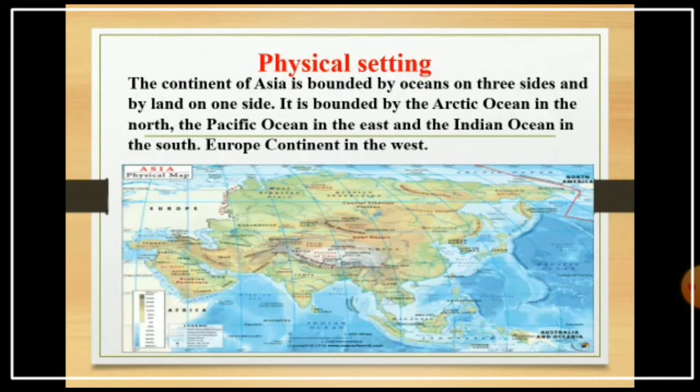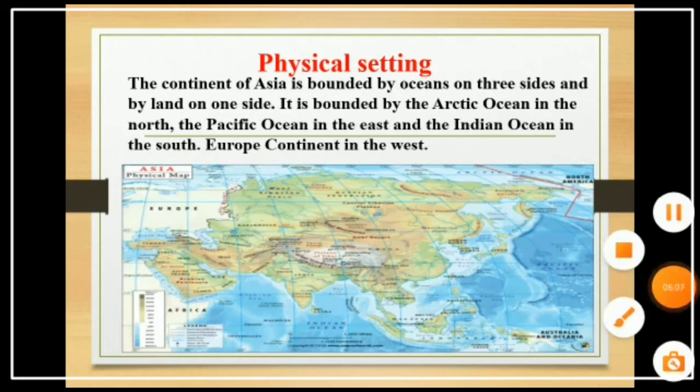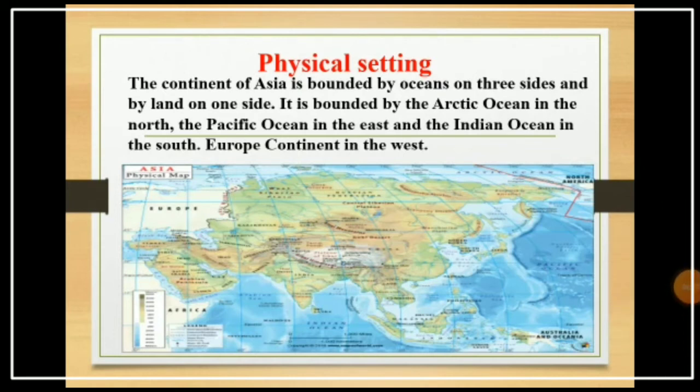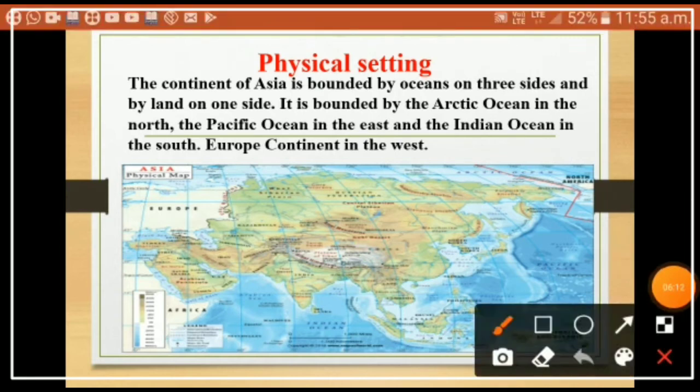The continent of Asia is bounded by oceans on three sides and by land on one side. It is bounded by the Arctic Ocean in the north, the Pacific Ocean in the east, the Indian Ocean in the south, and the Europe continent in the west. As you are watching, dear students, the Arctic Ocean is in the north.